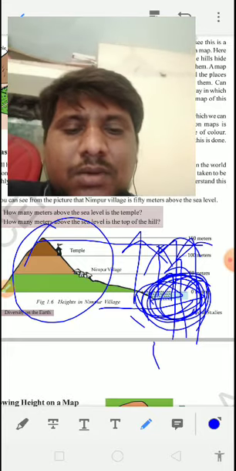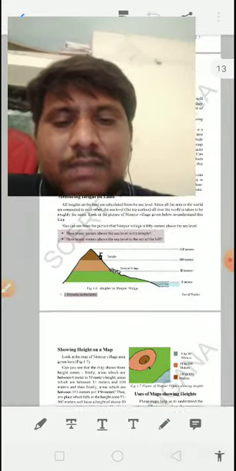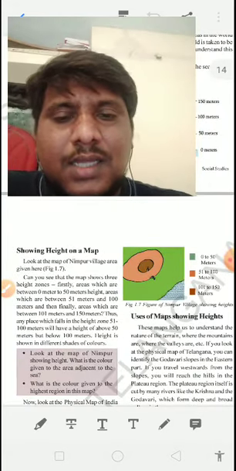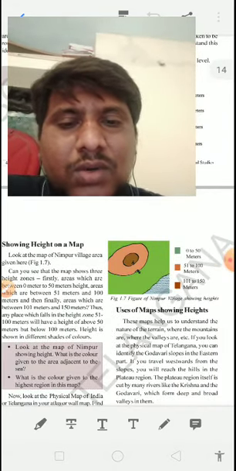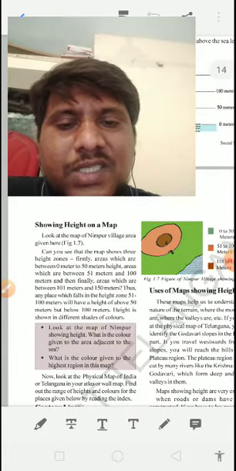Now next, coming to showing height on a map. How are we going to show it on a map? Look at the map of Nimpur village area given below.